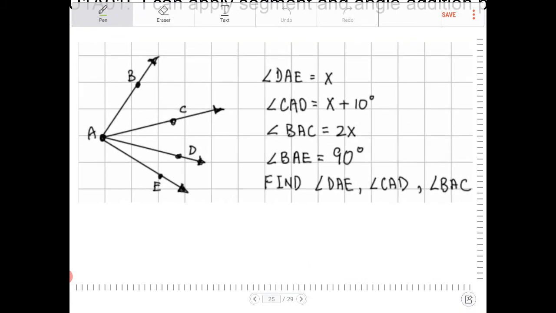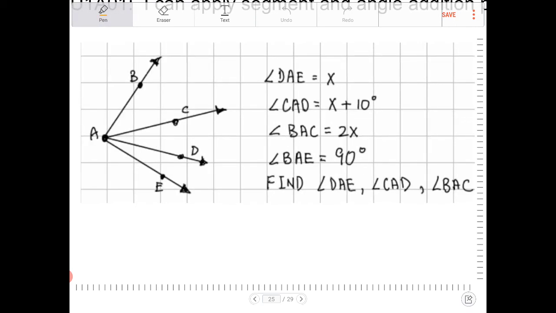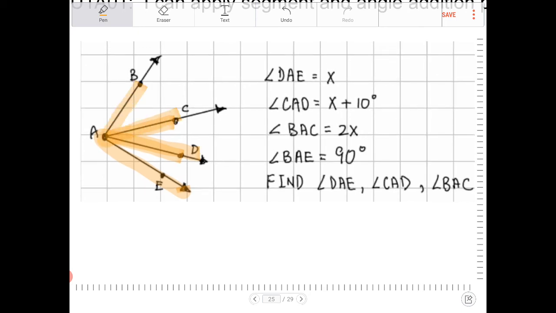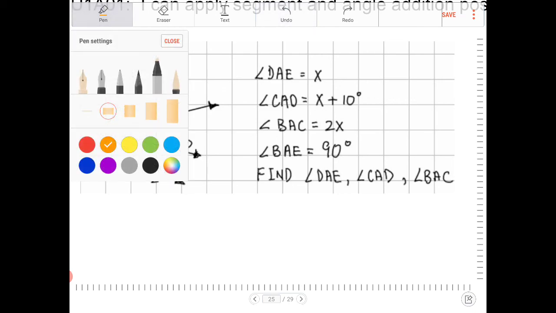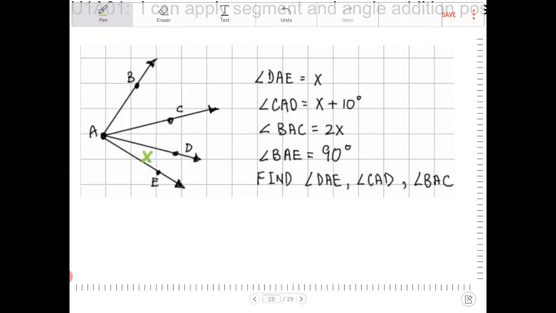And finally, last problem here. I have DAE. DAE, which is this angle right here, is equal to x. CAD is equal to x plus 10. And then I have BAC, which is this last angle over here. I have 3 different angles, which I'm going to label as x, and then x plus 10, and then 90.